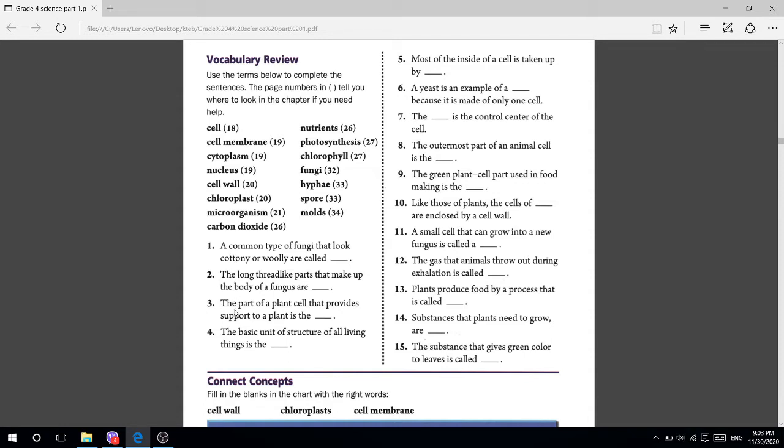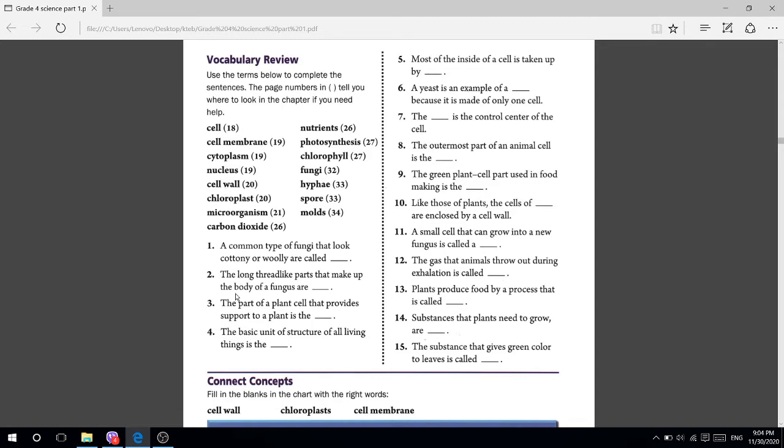Look at number 3. The part of the plant cell that provides support to a plant is what? The answer is cell wall.